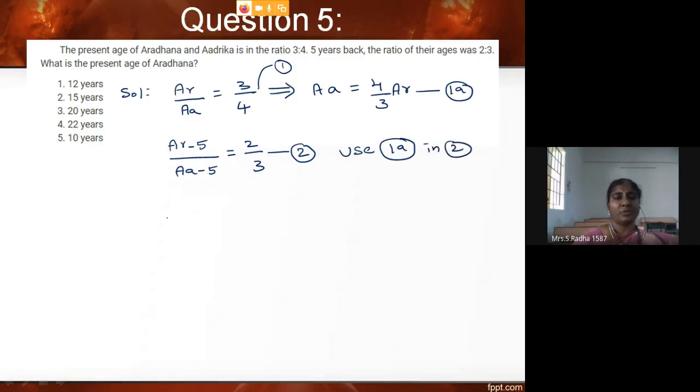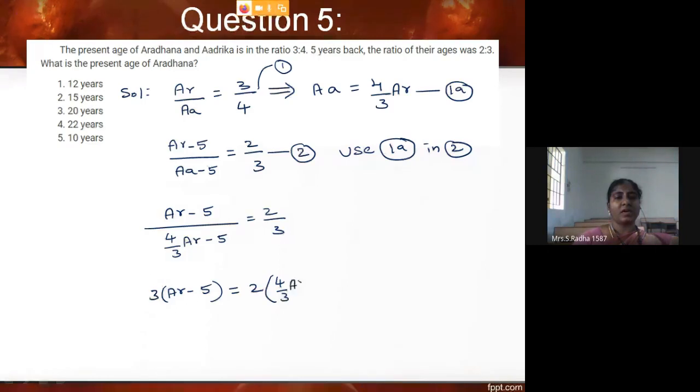Now what will happen to 2? AR minus 5 divided by AA, I will write it as 4/3 AR minus 5, and this is equal to 2/3. One equation, one unknown variable, you simplify this, we will come up with the answer. If I cross multiply, what will happen? 3 times (AR minus 5) equal to 2 times (4/3 AR minus 5). If we further simplify, 3 times AR minus 15 equal to 8/3 AR minus 10.